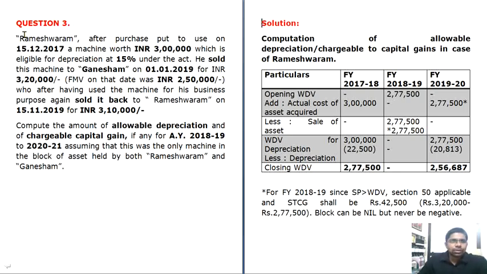So, computation of allowable depreciation chargeable to capital gains in the case of Rameshwaram. You will calculate for 3 financial years: 17-18, 18-19 and 19-20. Your opening WDV is considered nil because you don't hold any asset in this particular block. The asset was acquired for 3 lakhs on 15/12/2017, so you have used it in the financial year 2017-18 for a period of less than 180 days.